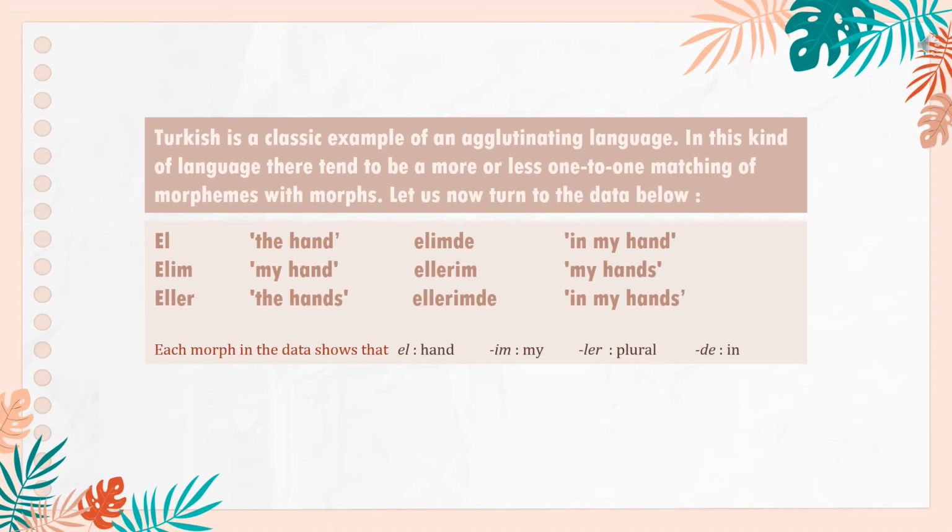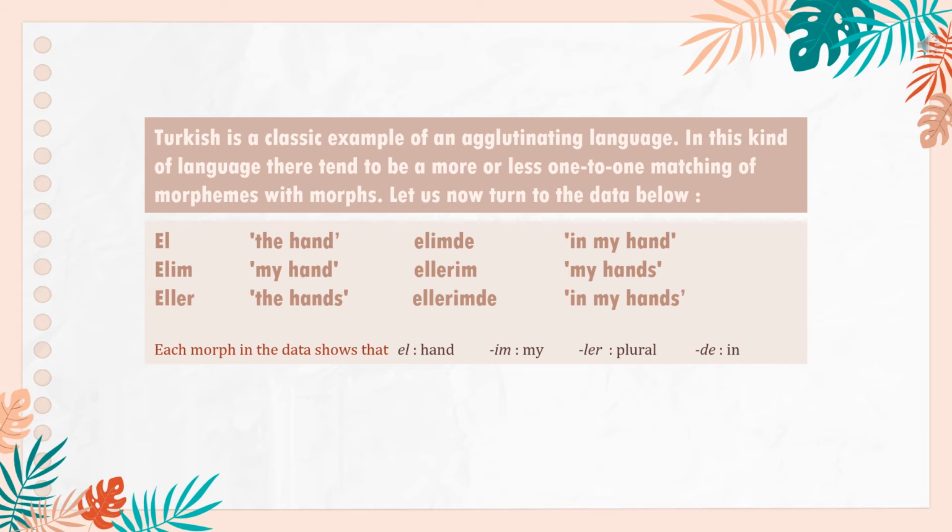Turkish is a classic example of an agglutinating language. In this kind of language, there tends to be a more or less one-to-one matching of morphemes with morphs. Let us now turn to the data below. El means the hand. Elimde means in my hand. Elim means my hand.